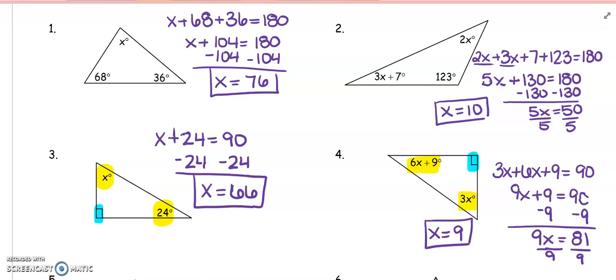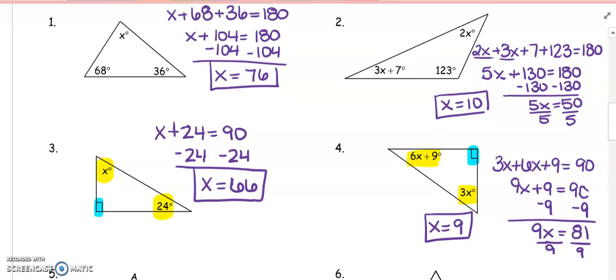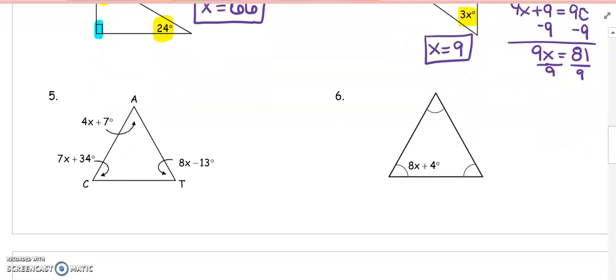So these first two dealt with the triangle sum. These second two dealt with the fact that the acute angles add up to 90. For these next ones, if I look at number 5, I don't see anything special going on in terms of a right angle or equal angles.